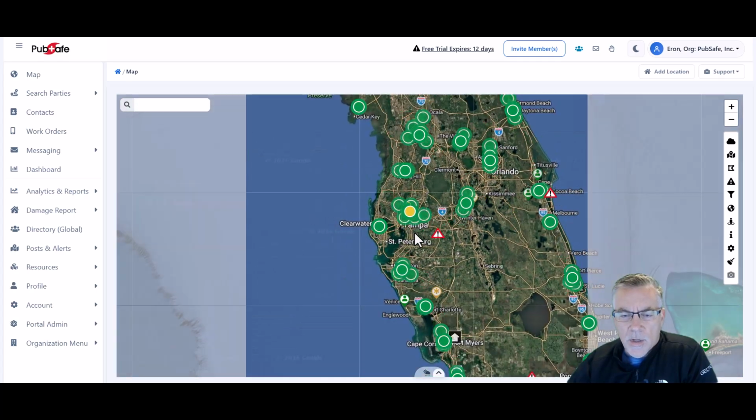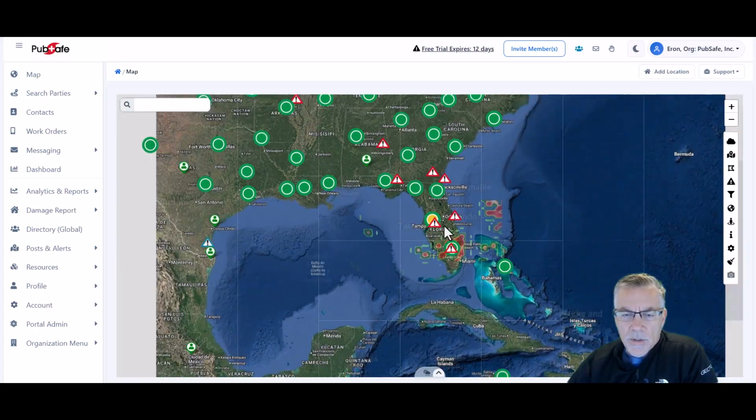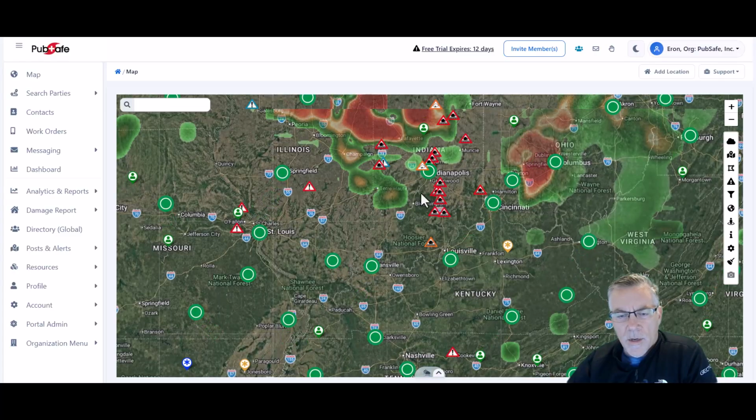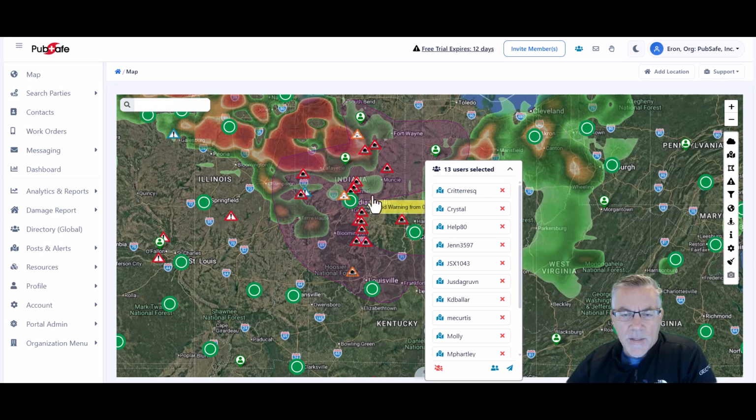So let's take a quick look at how you can message somebody and the options there. And the first thing I'm going to do is I'm going to go to someplace like we see here. We've got a lot of weather going on here, and I'm going to demonstrate how you can use the tools that we have. So you can click on this. This is the fastest way to do it, and you can just simply drag on the map and you'll see the shapes that you can create, and you can get kind of wild and crazy and very specific with that. And everybody that's within that zone there is now going to be selected. And there are a total of 13 selected people in that area.